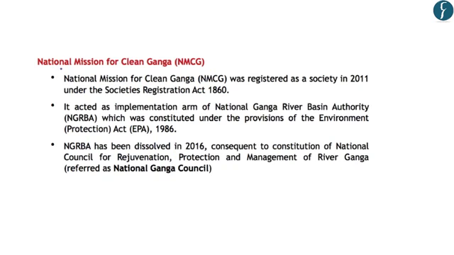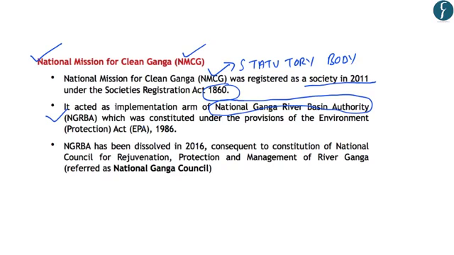Now after understanding the key details highlighted in this notification, let us try to understand some of the facts that are related to the National Mission for Clean Ganga or NMCG. Regarding NMCG, you should know that it was registered as a society in 2011 under the Societies Registration Act 1860. Further, you should know that previously it acted as the implementation arm of the National Ganga River Basin Authority. And this NGRBA was constituted under the provisions of the Environmental Protection Act 1986.